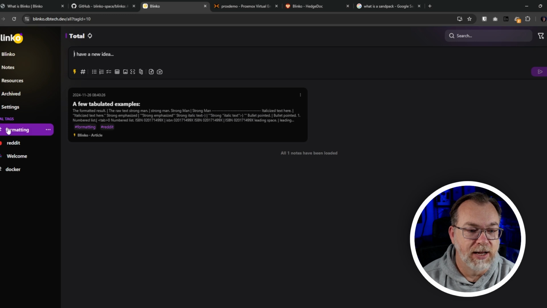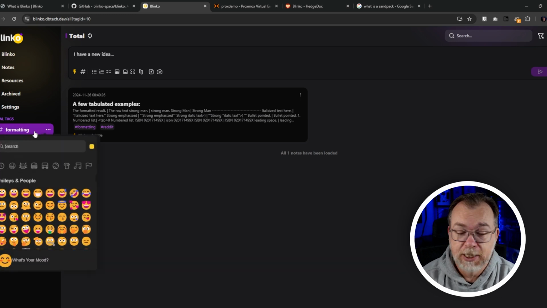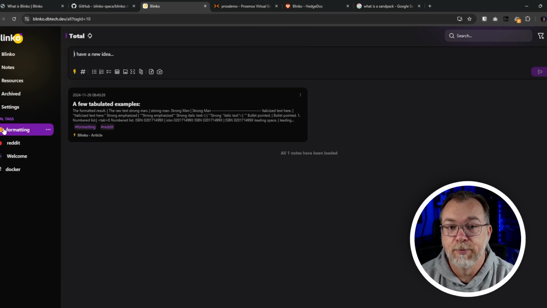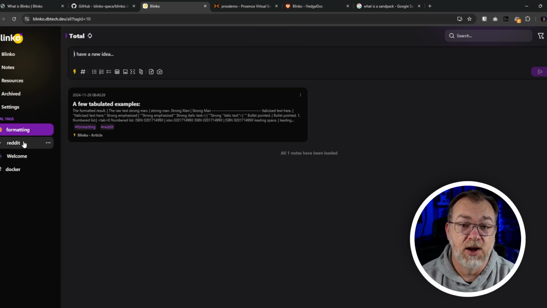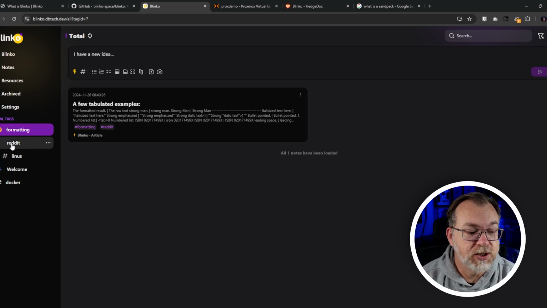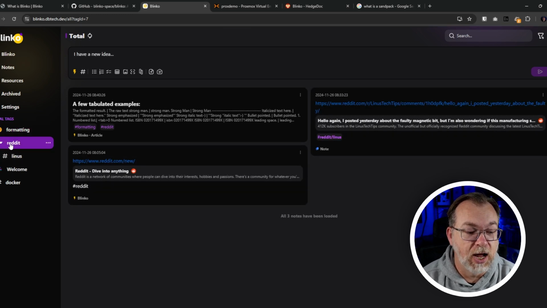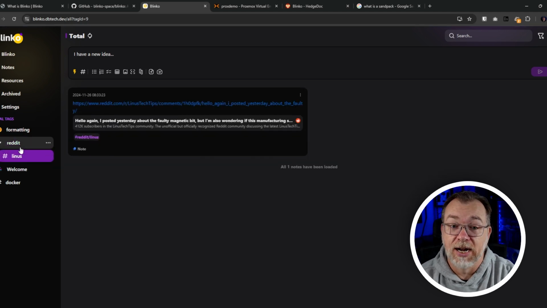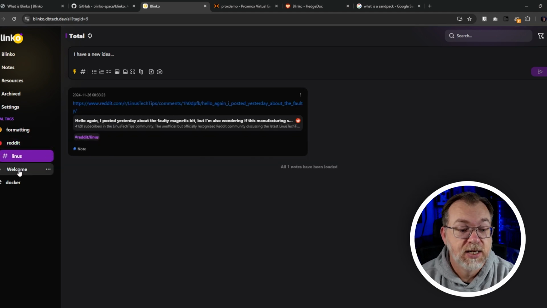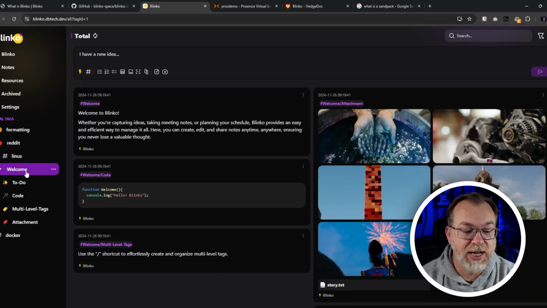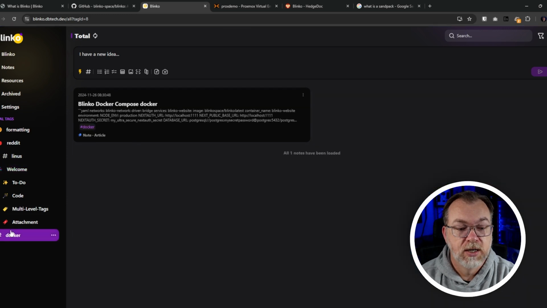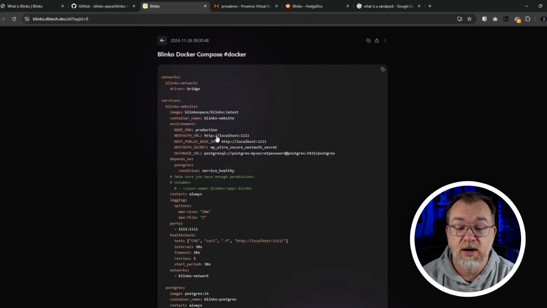If we come into formatting, this is just a tag that I created, right? This is just a single tag, not a big deal, but we can give our tags little emojis if we want to do that. We've actually seen that in other note-taking apps in the past. This Reddit one, however, we can see, hey, look, we've got Linus under Reddit, right? So we can subcategorize things with hashtags, and I love that. Same thing with this welcome hashtag, and everything under it was already there when I deployed this. And then, of course, Docker. This is the Docker Compose that we're going to take a look at here in just a little bit. I put that in there just to do some testing.